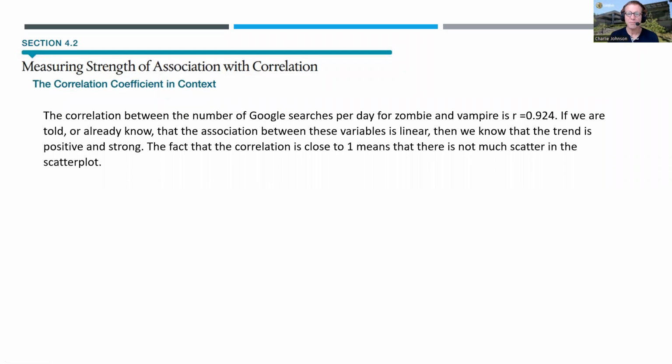The correlation between the number of Google searches per day for zombie and vampire is r equal to 0.924. That's a really strong association. If we are told or already know that the association between these variables is linear, then we know that the trend is positive and strong. The fact that the correlation is close to 1 means there's not much scatter in the scatter plot.